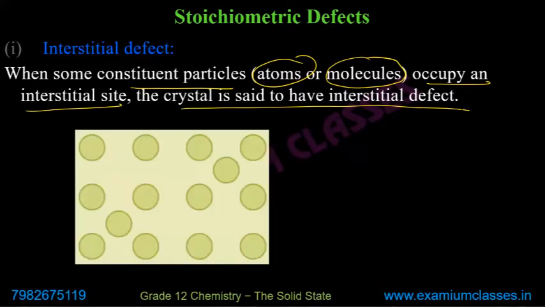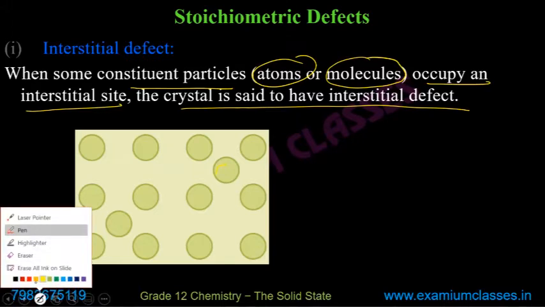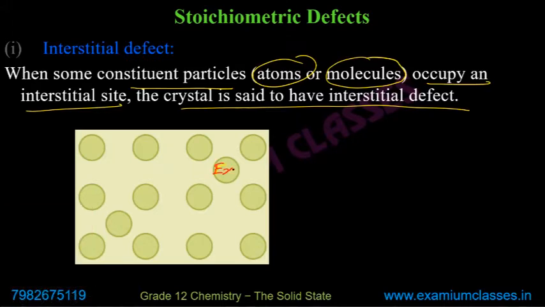You can understand it from this diagram. These two atoms here are extra. These are within the interstitial sites. These are not part of the original lattice. As per the calculated lattice, these should not have been there. If we talk about a perfect lattice, these should not be there.